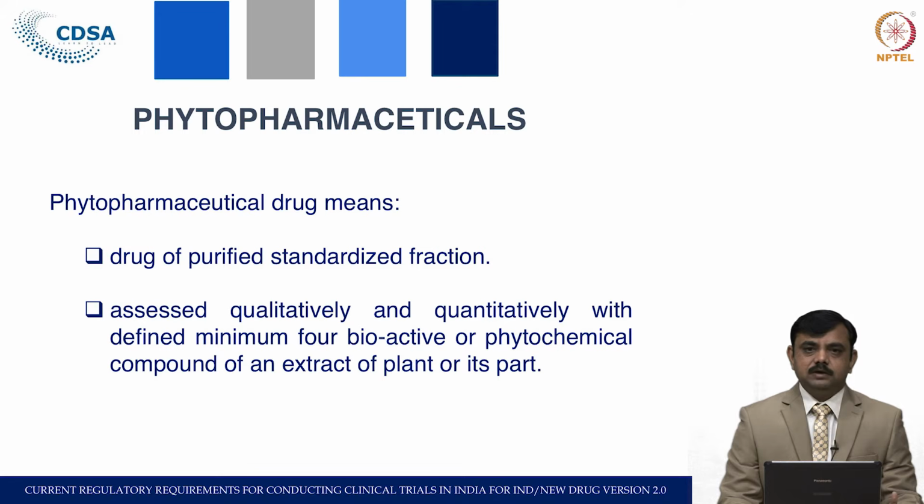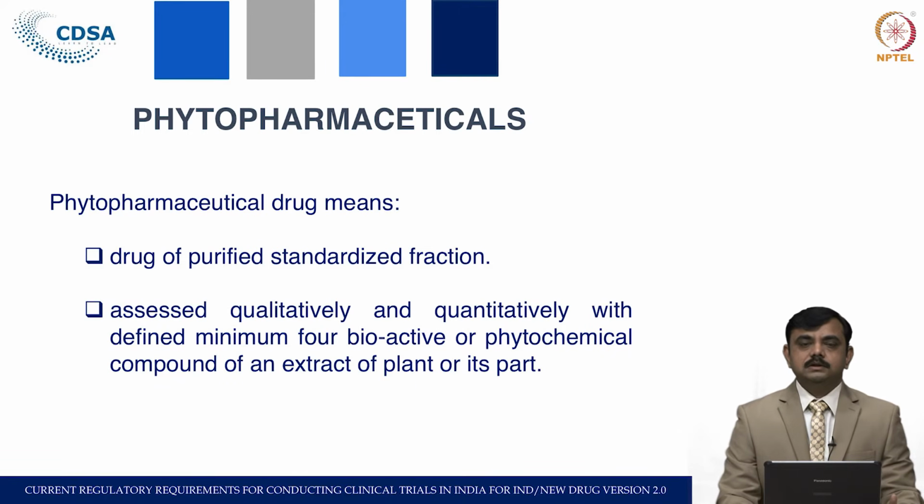Further, this drug is not supposed to be given in parenteral dosage forms; then we call it a phytopharmaceutical.